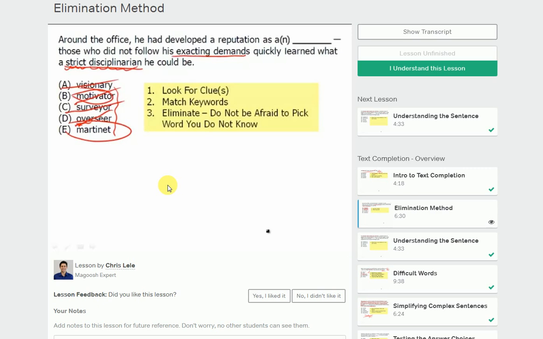Now it's actually named after someone who, believe it or not, was named Martinet. And the reason I'm pronouncing it differently as the person is he was a French general in the 19th century. And guess what? He was a strict disciplinarian. But the key here is to make sure that you don't eliminate a word just because you don't know it, and that you don't choose a word because it kind of works. You choose a word because it definitely works, and if that word happens to be the word you don't know, then that must be the answer. Okay, so let's try that.